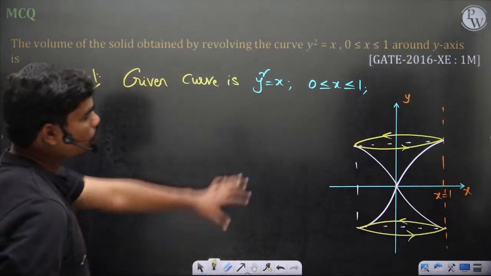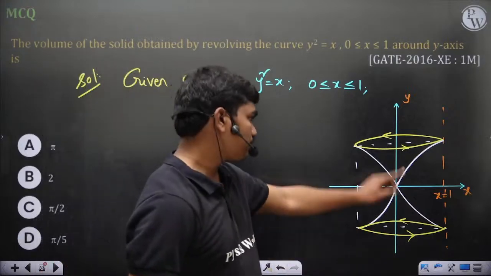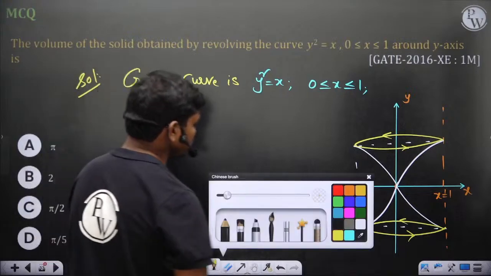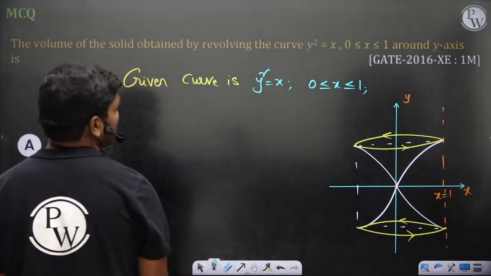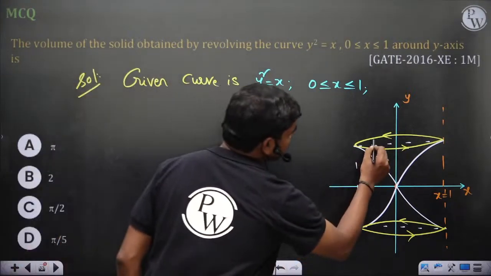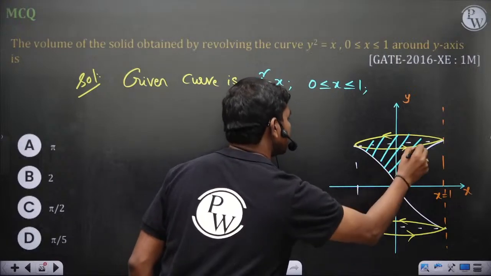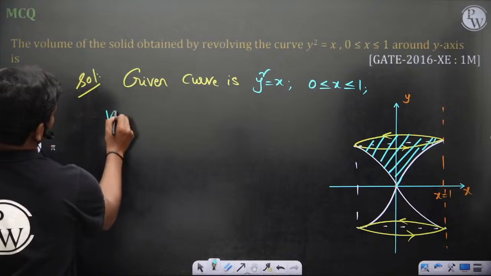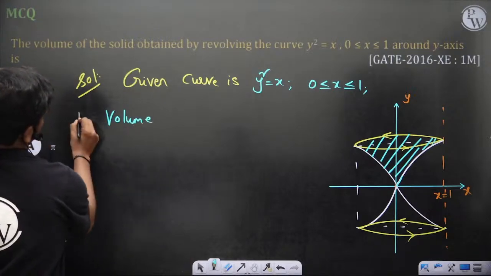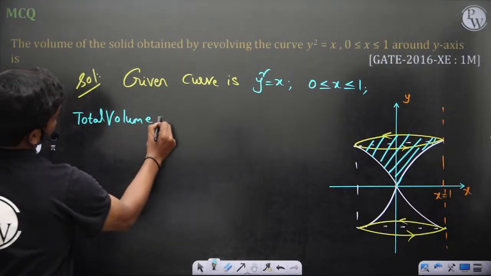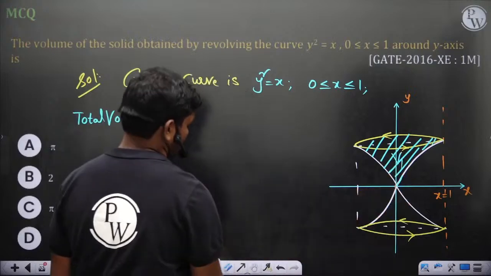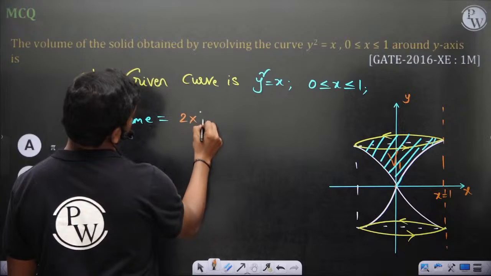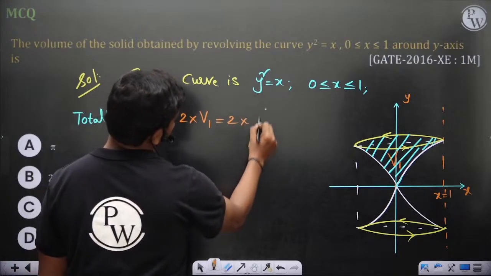So clearly this full volume is twice the upper part, for example. If you are focusing on this volume, the total volume is equal to 2 times V1.